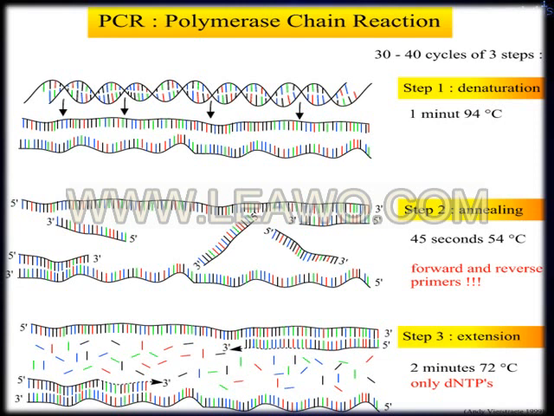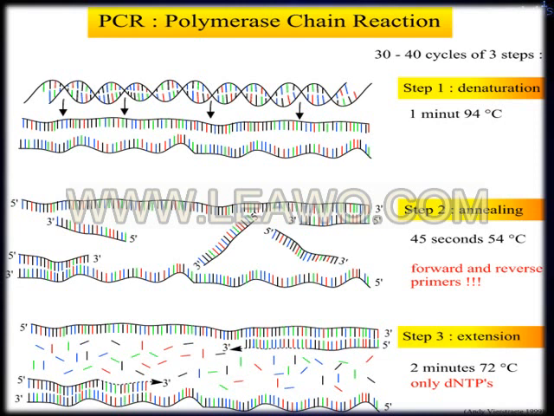So in this way, you can produce large quantities of DNA from a single DNA. The first step, you get 2 molecules of DNA. In the second step, you will get 4 DNAs. In the third step, you will get 8 DNAs.